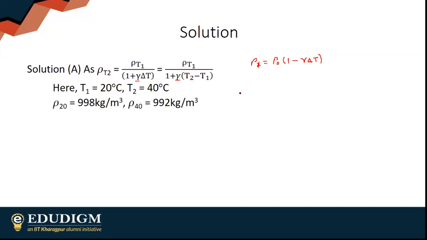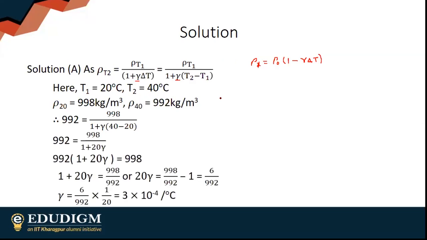Rho at temperature 40 is 992. Simply substitute this and you will get your answer, 3 into 10 to the power minus 4. I think even if you use 1 minus gamma delta t, you will get something close to this, if I'm not wrong.